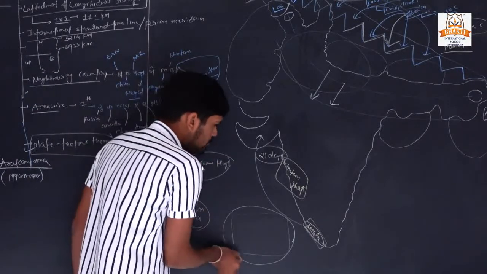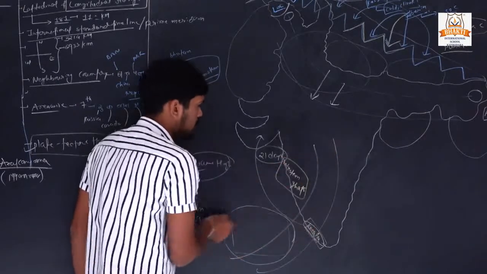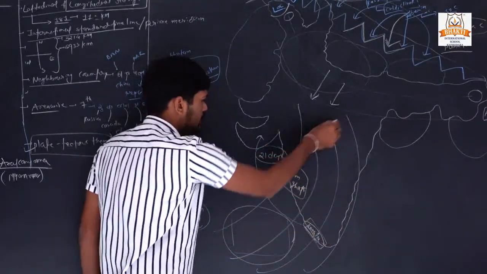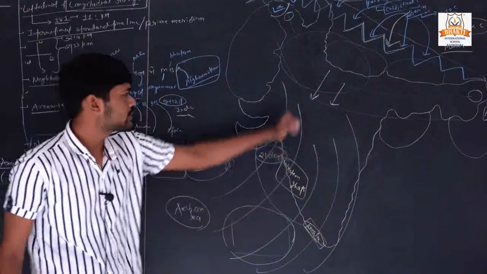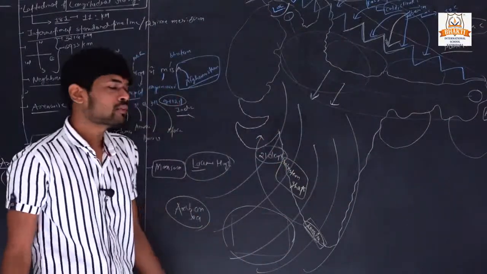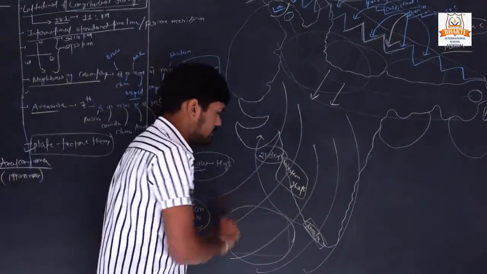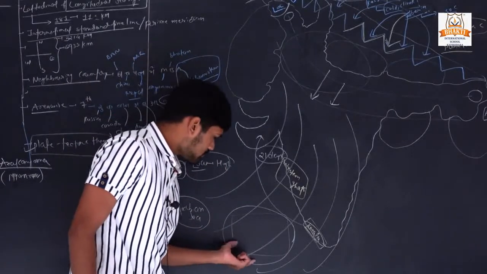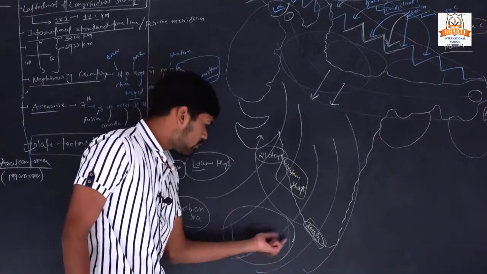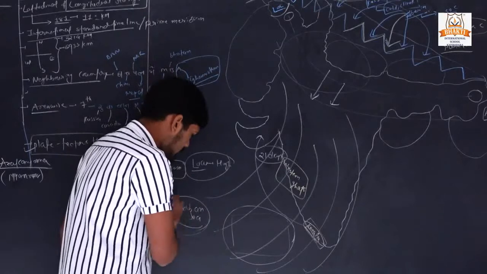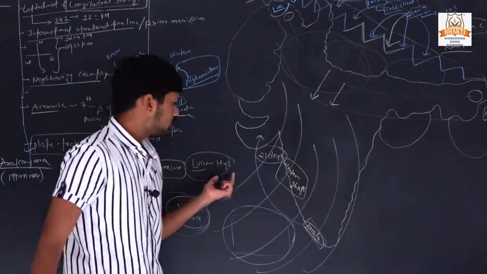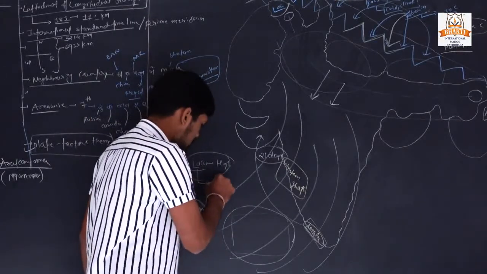So from here to here these waves originate and flow toward the northern portion of India. Okay, but these waves come from the Arabian Sea, so they take some moisture with them.